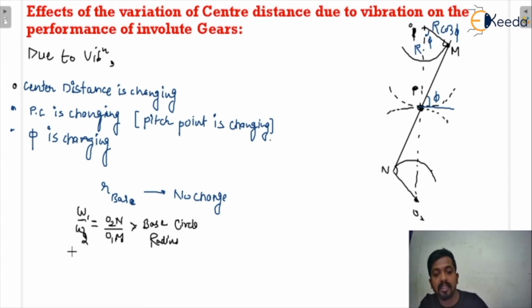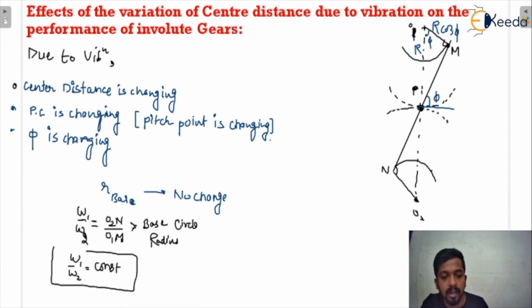And this is the proof that the velocity ratio is not going to change here. Hence proved. That is the first relation we saw in the first topic of the gear chapter. Now you are able to understand the effect of vibrations on involute gears.